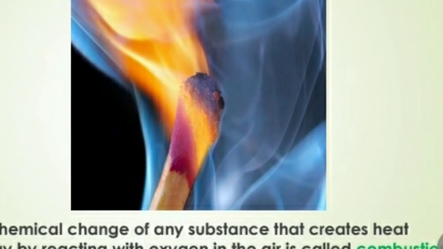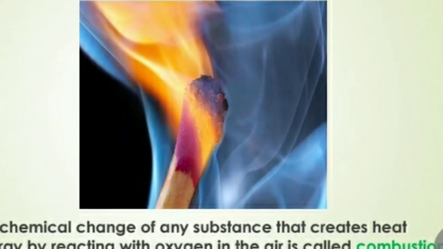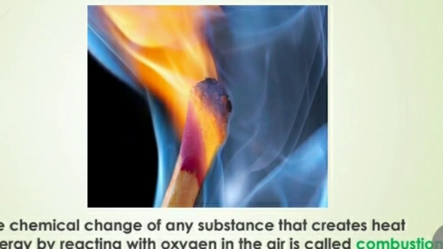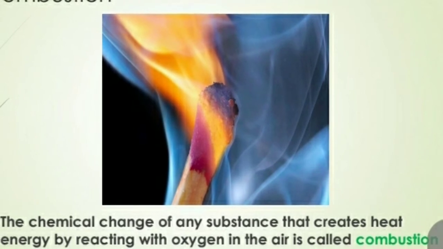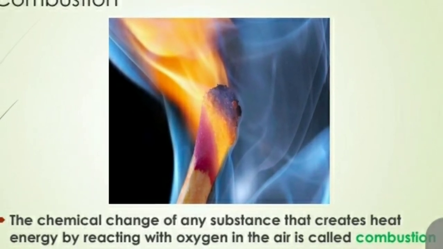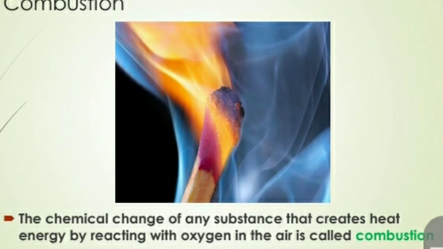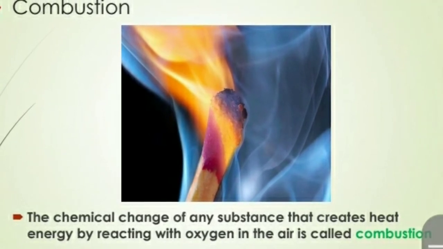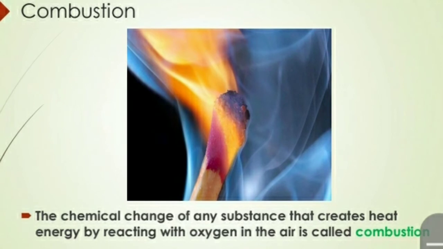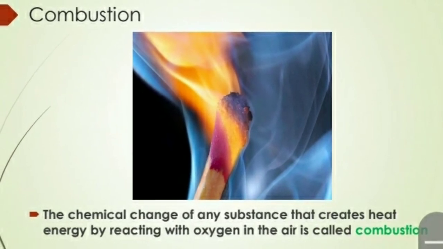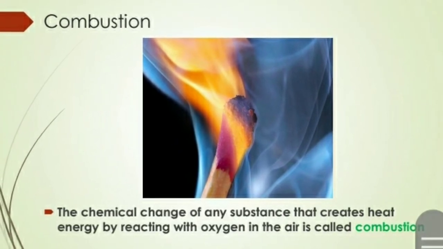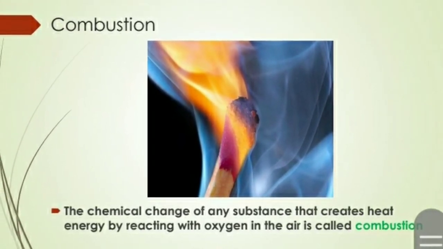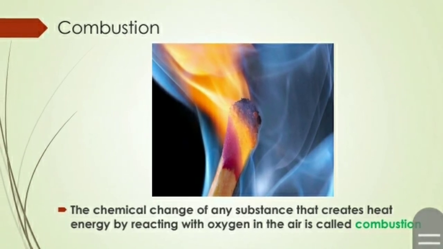This lesson is combustion. The chemical change of a substance that creates heat and energy by reacting with oxygen in the air is called combustion. There are many definitions of combustion in your science textbook, the NCTB Bangladesh National Curriculum book. You will get many definitions in this chapter. And we will go for another lesson, that is the water cycle.